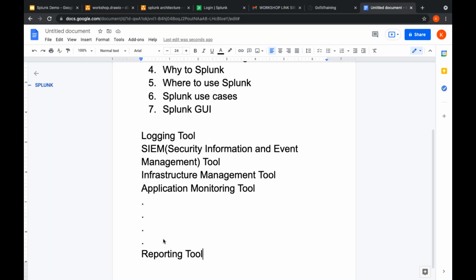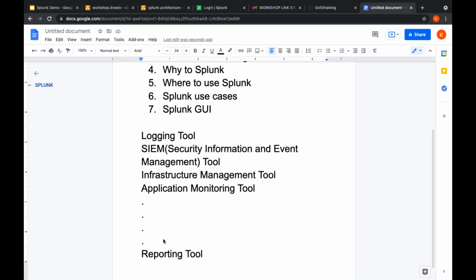Even reporting tool it will be called. It is more than a reporting tool, but generally people tend to call it a reporting tool as well because it provides beautiful reports. We'll be discussing that. So these are all the names given for Splunk. But whatever the name you give, Splunk does only one thing.